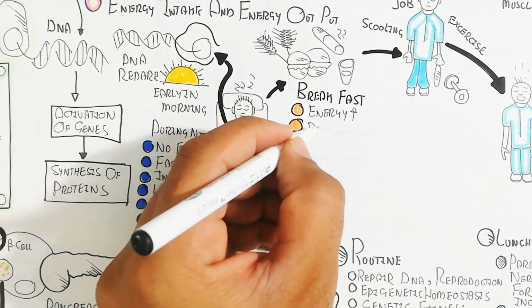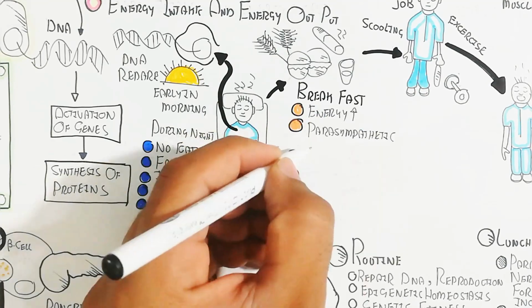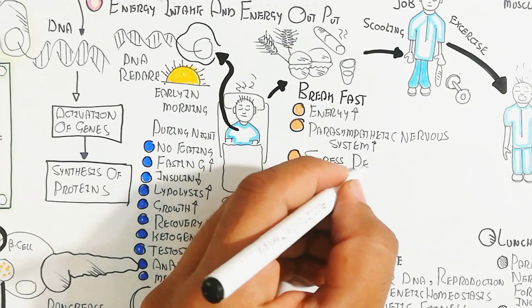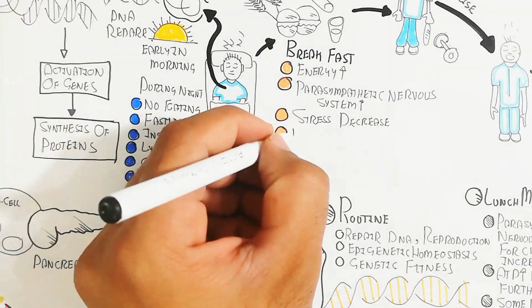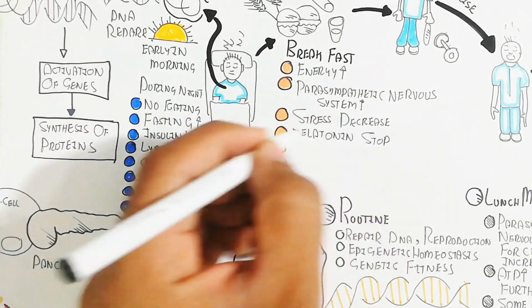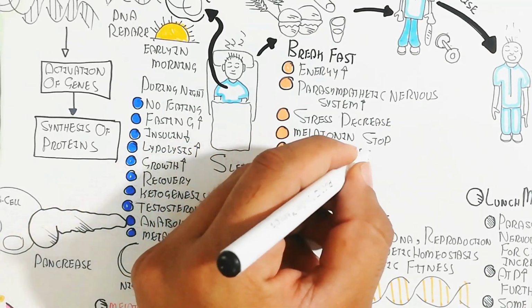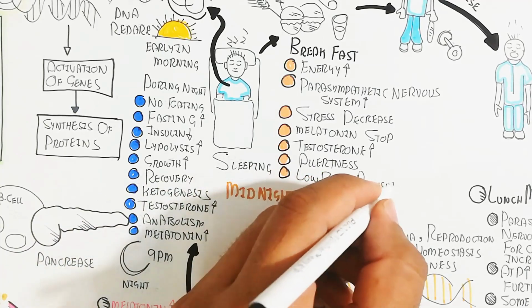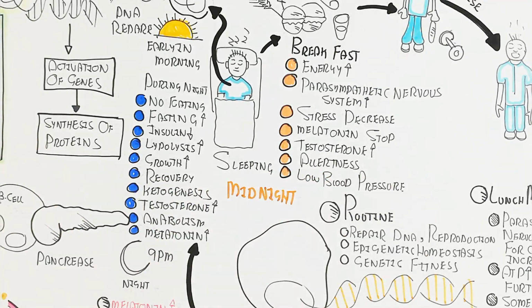After the evening and night time, at waking time in the morning at 6 a.m., breakfast leads to increased energy, increased parasympathetic nervous system, decreased stress, melatonin stops, testosterone increases, and there is more alertness as well as low blood pressure for relaxation.